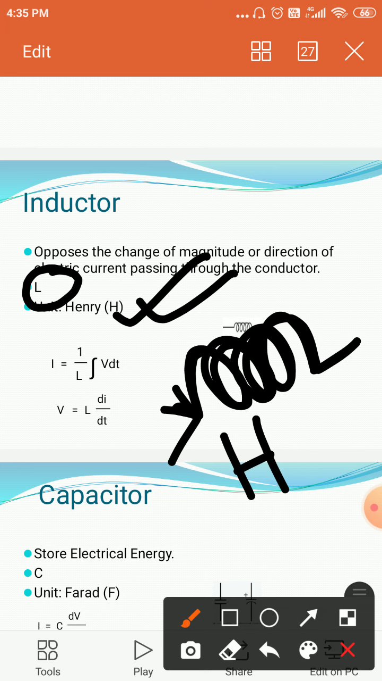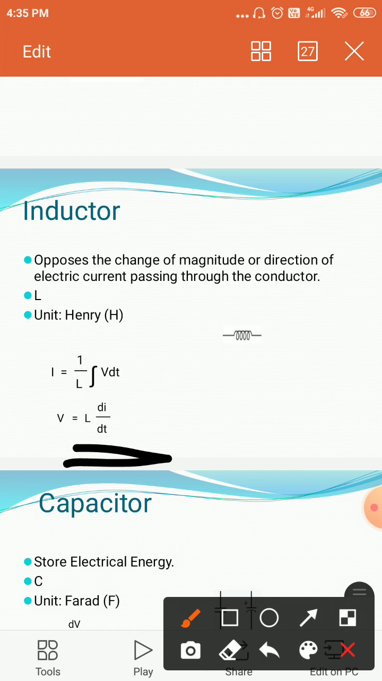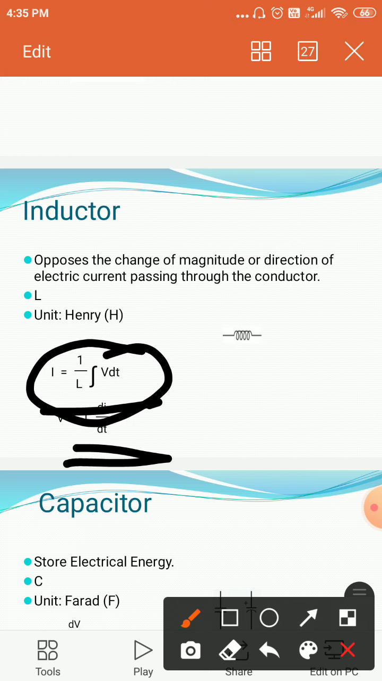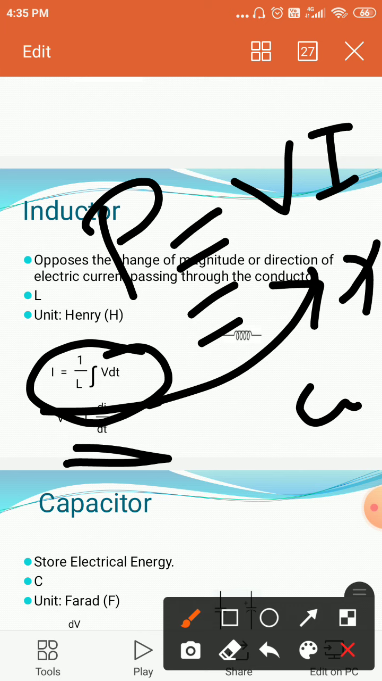The change of this field, the inductance, basically determines the voltage of the inductor, and the voltage of the inductor is L di dt. The current through the inductor is simply 1 by L integration of V dt. If we want to calculate power, then P equals V into I. We put the values of V and I, and we can calculate it in watt. Okay, same thing will happen.